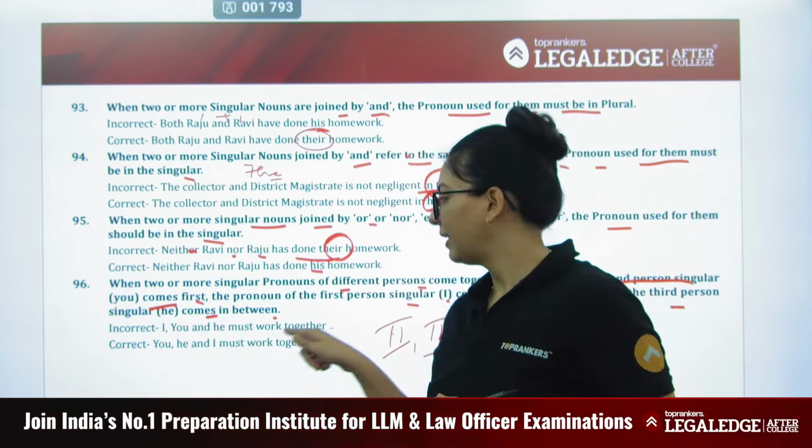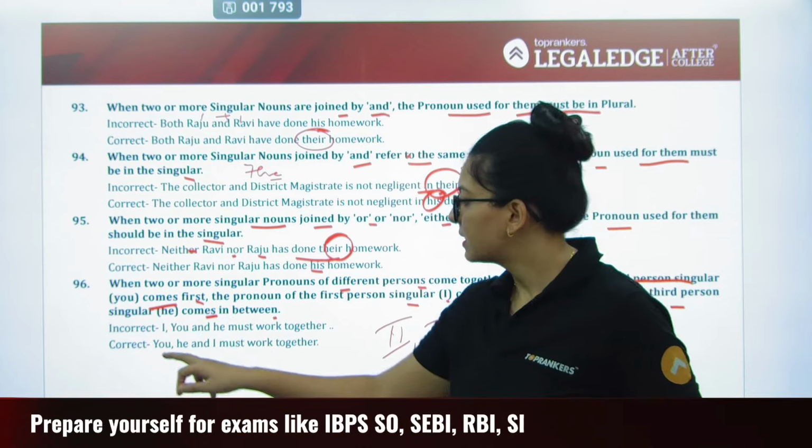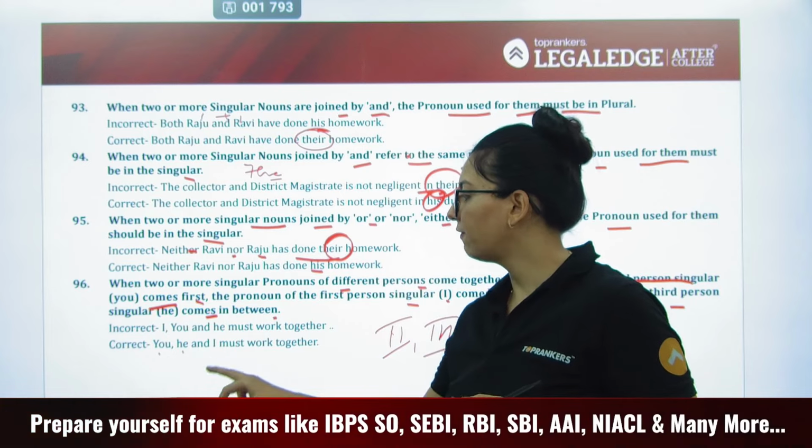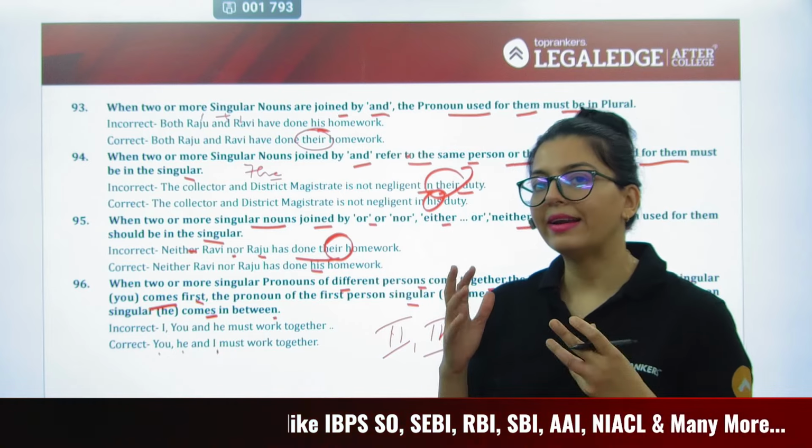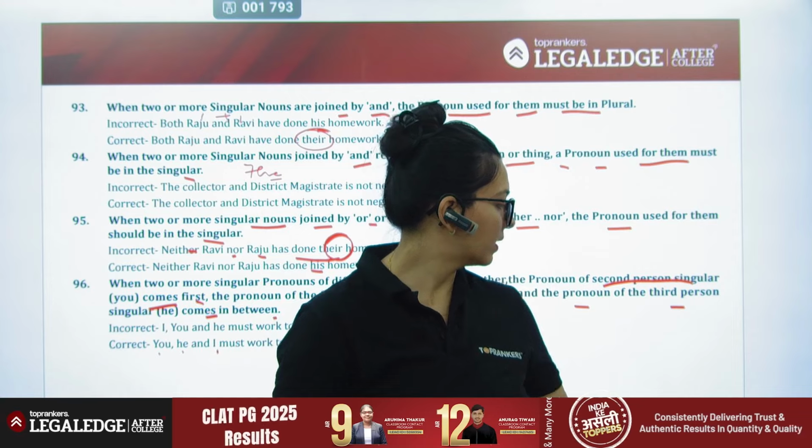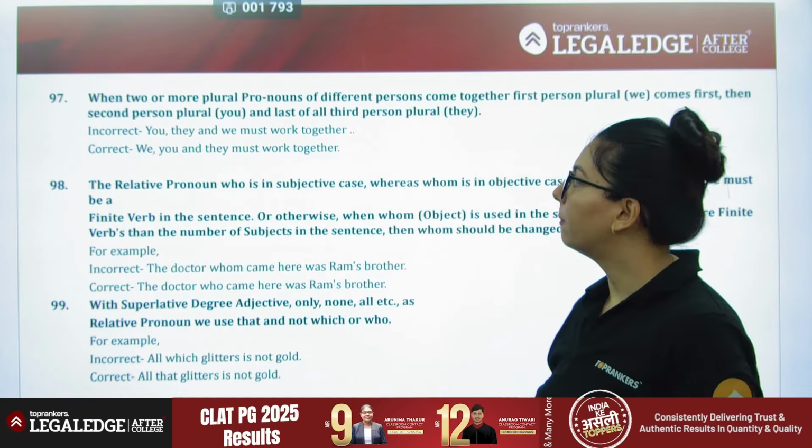So I, you, and he must do their work? No. Second person you, third person he, first person I. You, he, and I must always do the work. Very important rule, please remember.